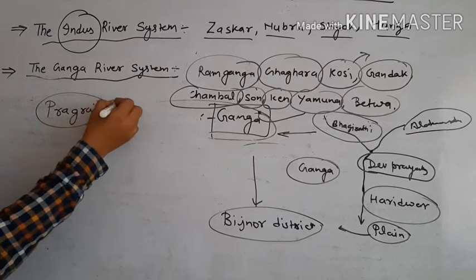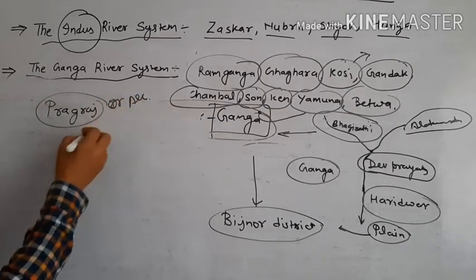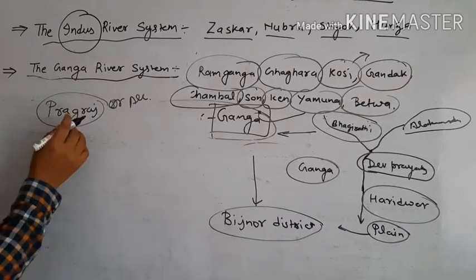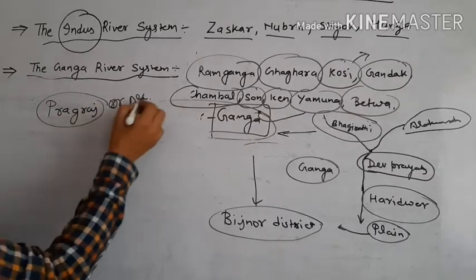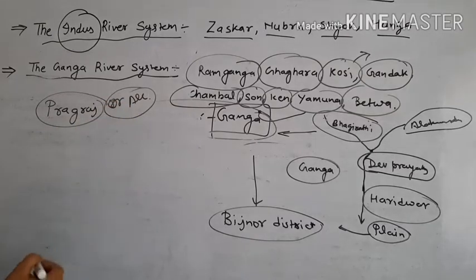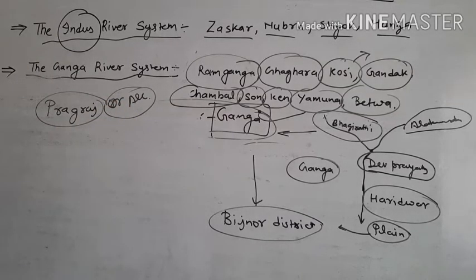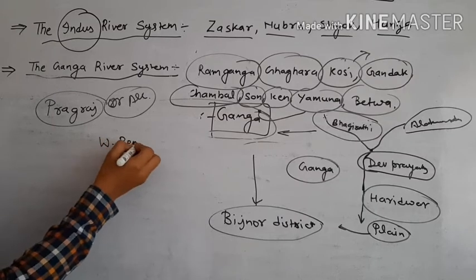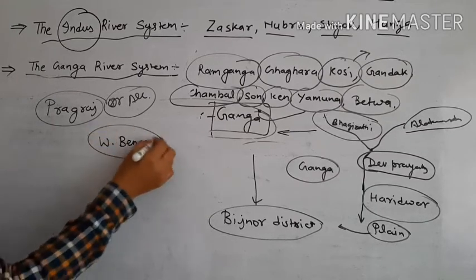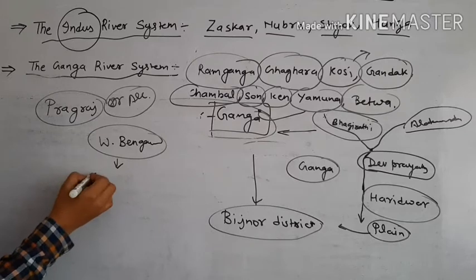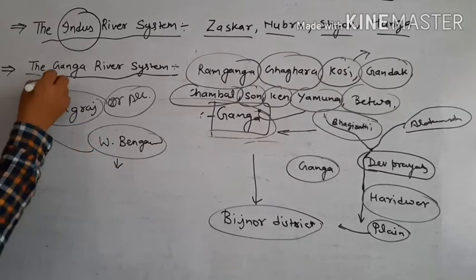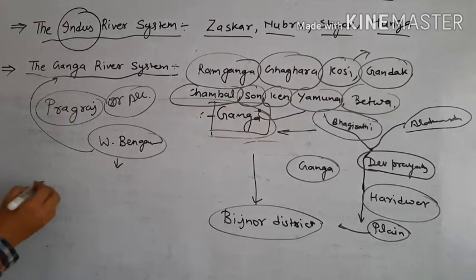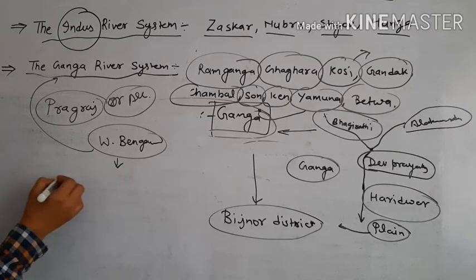or Allahabad. Okay, students, the Yamuna river meets the Ganga in Prayagraj or Allahabad. And after that, Ganga flows in the east direction and enters West Bengal. In West Bengal state, near Farakka, the Ganga divides into two parts.